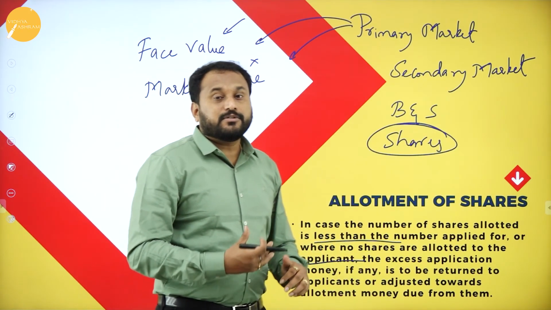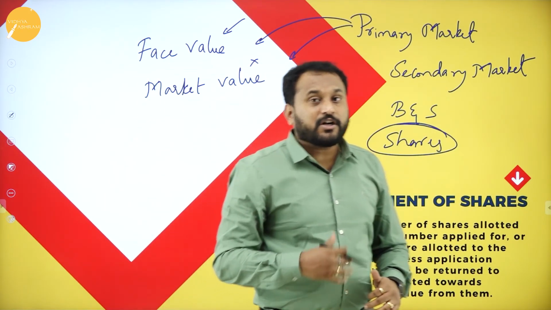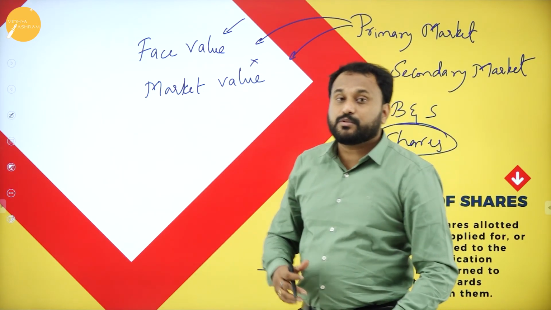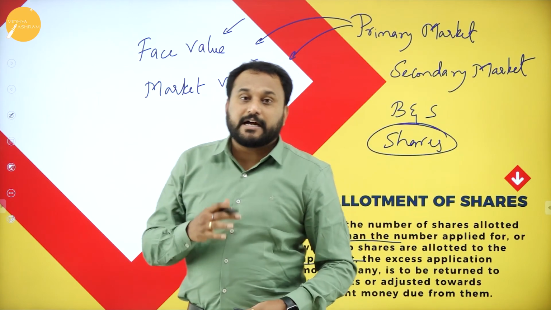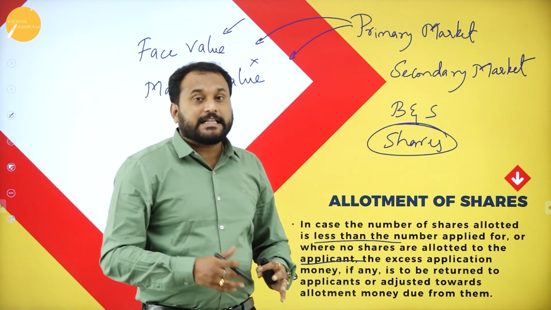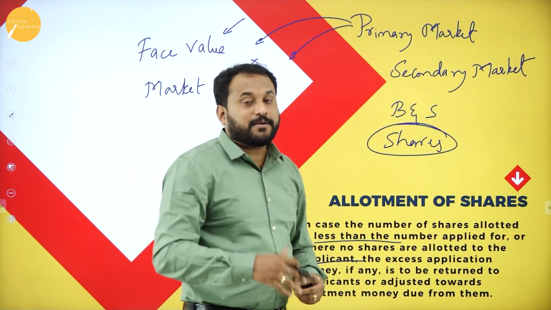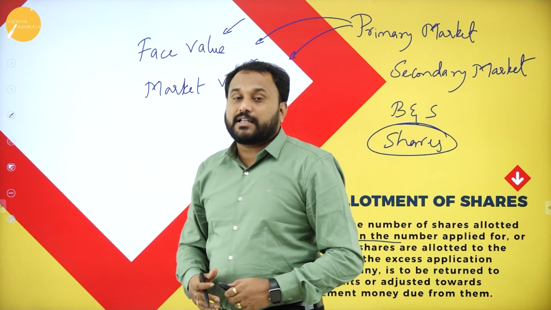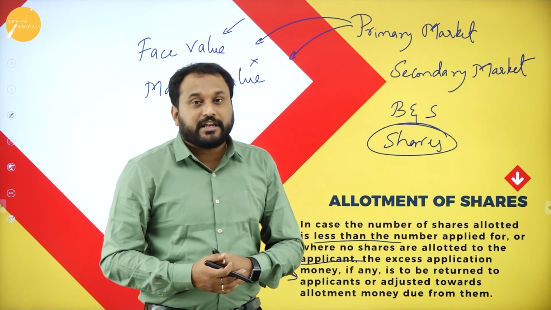Now what is that you should do? You have taken the money but you have not allotted it, you are supposed to pay it back. So you should be very, very careful. You cannot cheat the public at large. The stock exchange and the Sebi is always there to check that are you doing the proper justice or not. So these are the procedures which are very, very important when it comes to capital subscription.